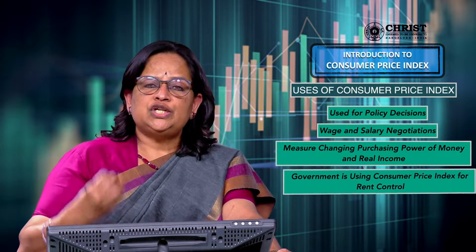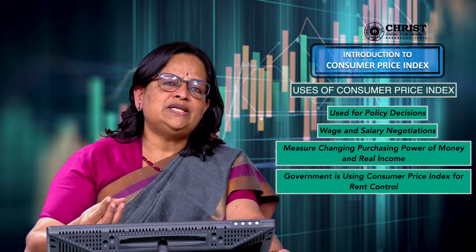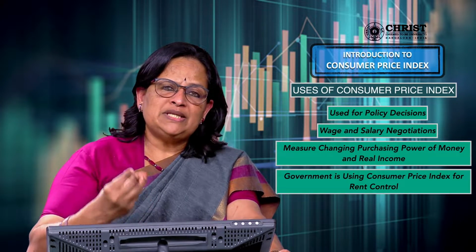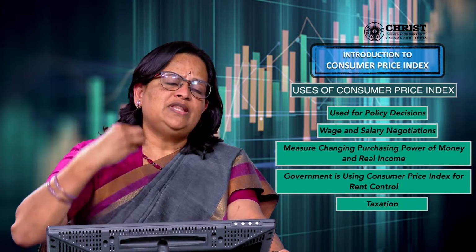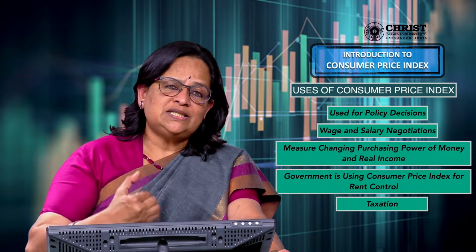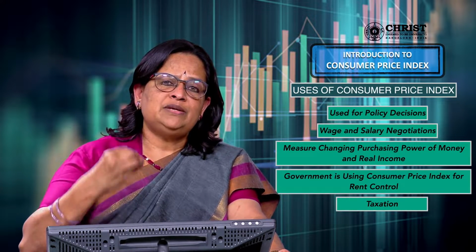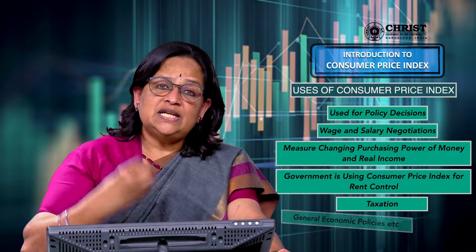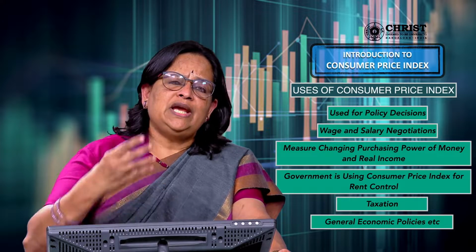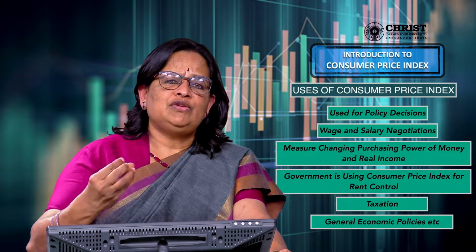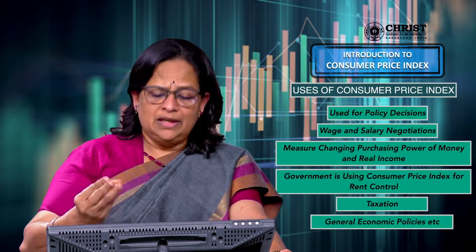Now government is using consumer price index for rent control. What should be the rent? How much a person should be paying as rent? So government is using consumer price index for fixing the rent. Then taxation. How much should be the tax? Whether they have to introduce higher tax or less tax, or whether there should not be any change in the tax rate, that is also decided based on the consumer price index. Then general economic policies, the savings, the tax concessions they want to give, any economic liberalization they want to take, government is using consumer price index as the basic thing for taking the decisions.